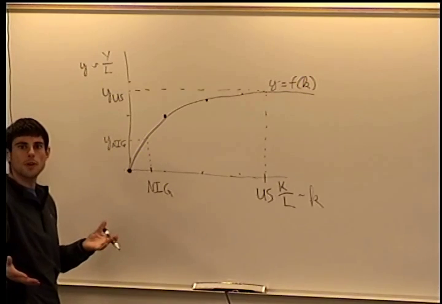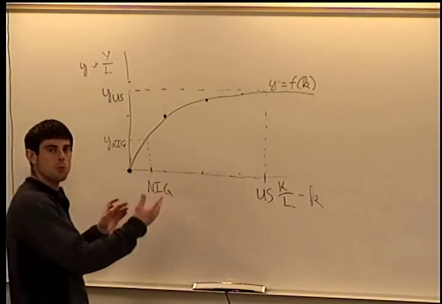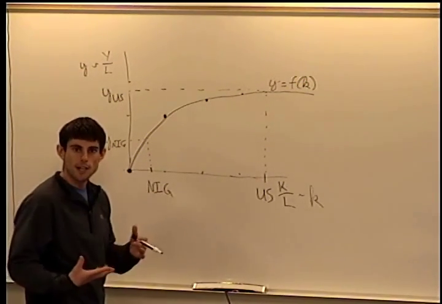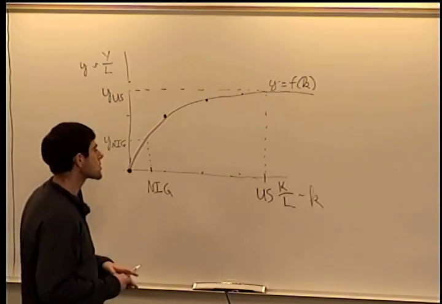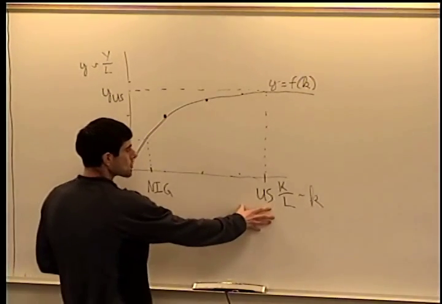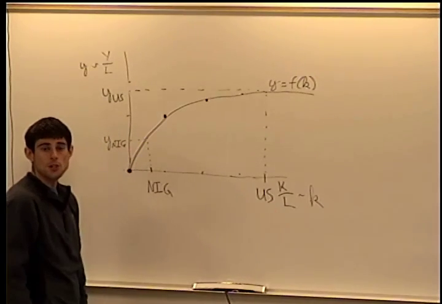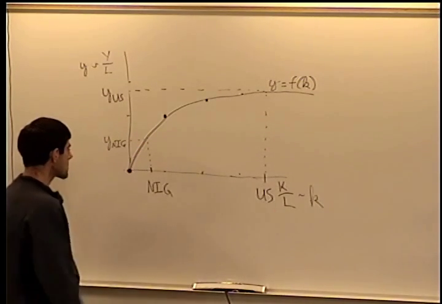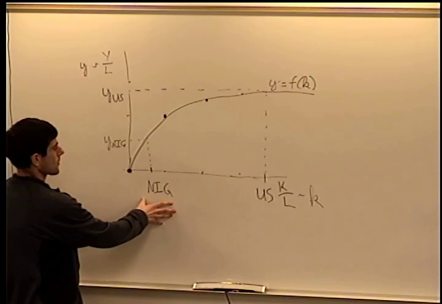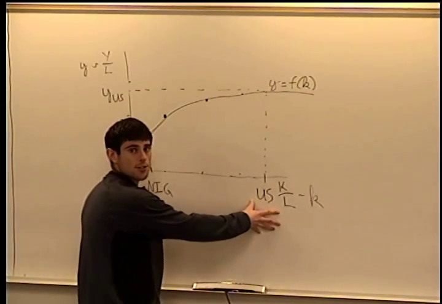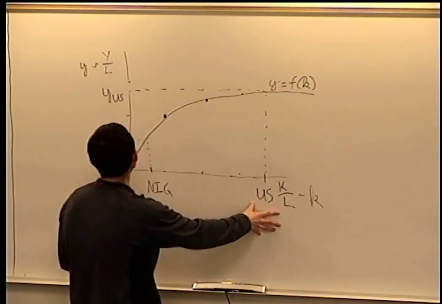So one way that we can tell why we have poorer nations and some nations are rich is that richer nations tend to have more machines or more capital for their workers than poorer nations. So the US has a lot of factories and a lot of machines and a lot of computers.